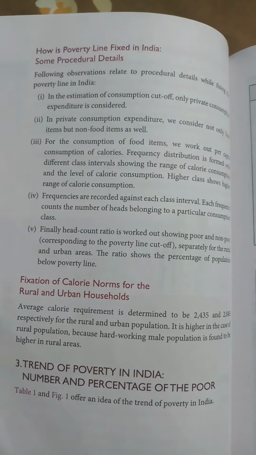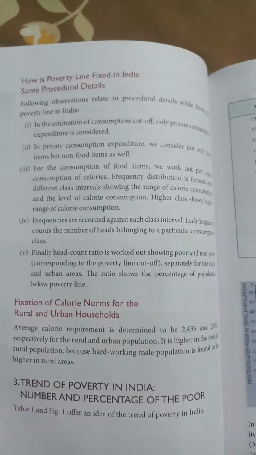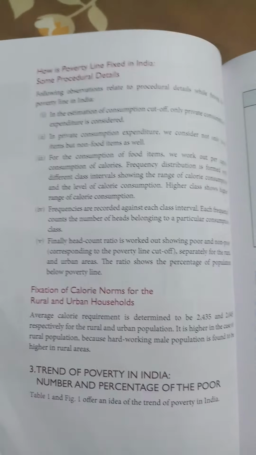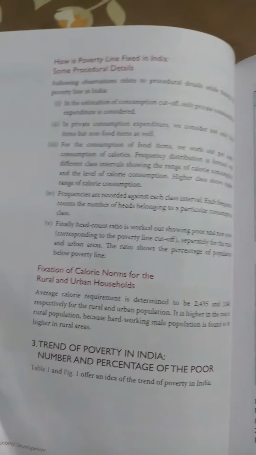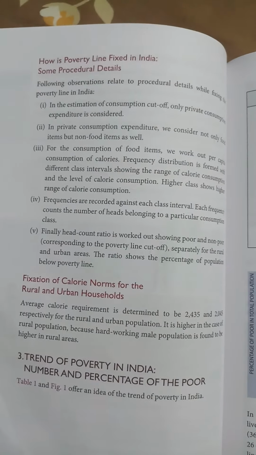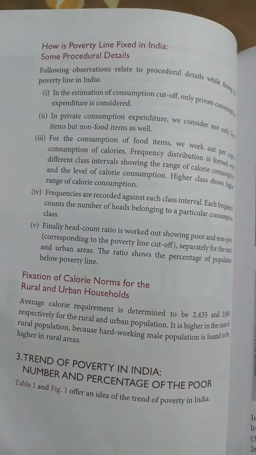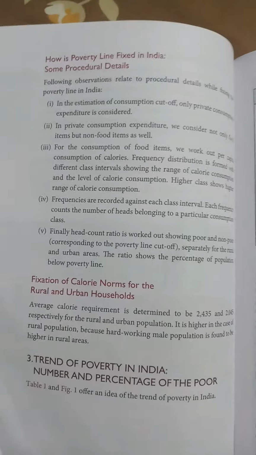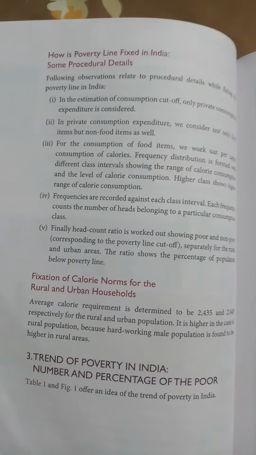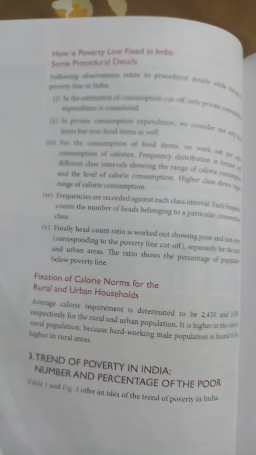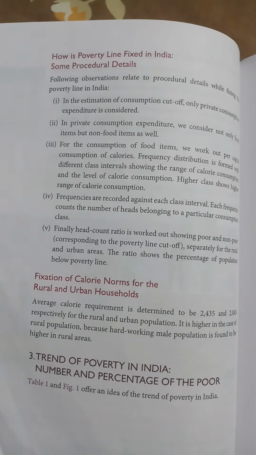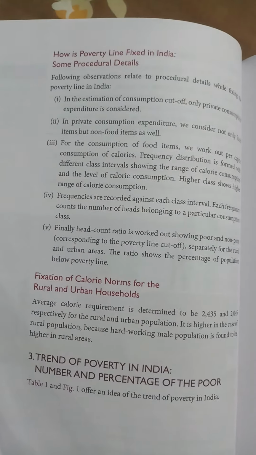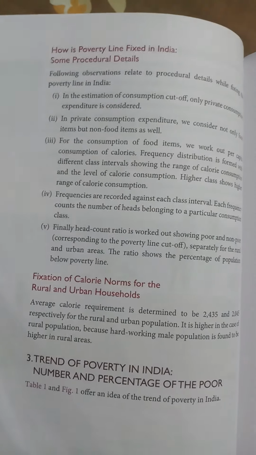But one thing for notice is that how is this poverty line fixed in our country? But before that, please understand that 816 and 1000 what you heard is about the consumption. It is not about the per month income. It is about the per month consumption. So it is very important for you to note that consumption is the criteria for poverty measurement and not the income, because income does not say whether people have consumed anything or not.